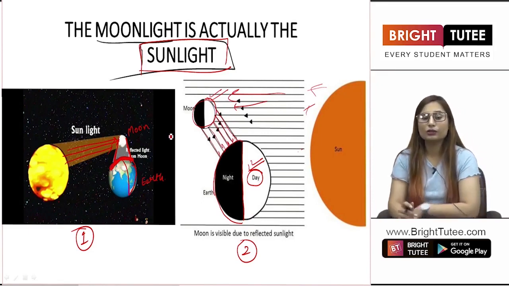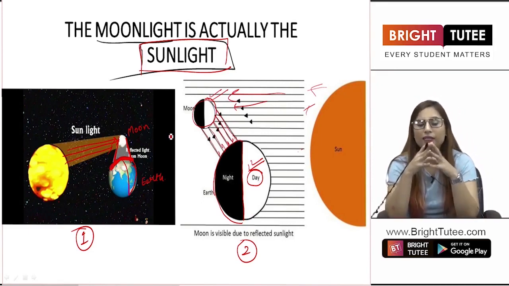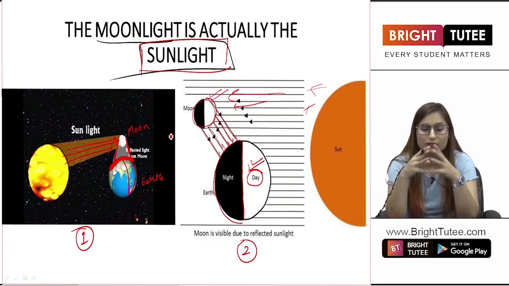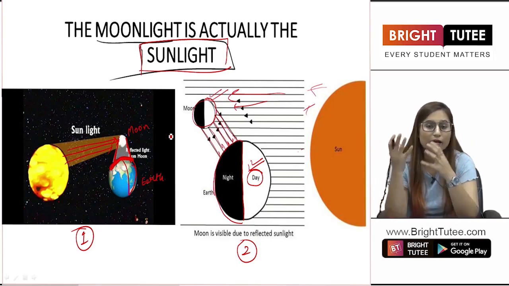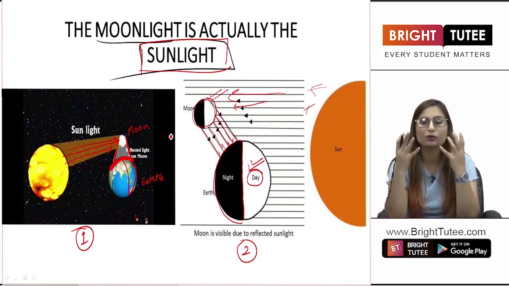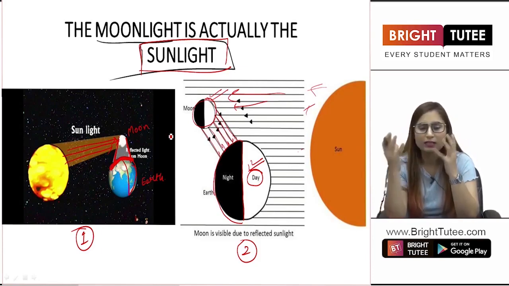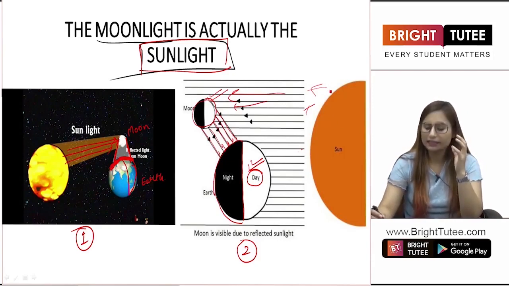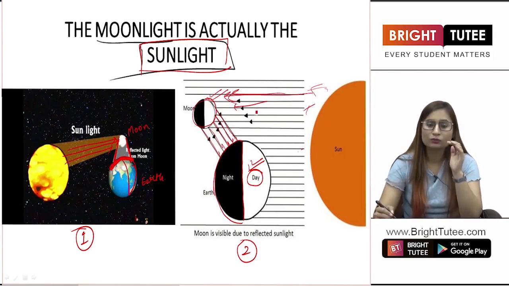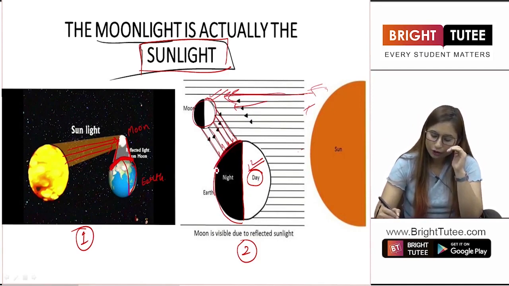Right. Now due to the reflection, it appears that the moon is throwing light towards us. So it was assumed earlier that the moon also has some light source, its own light. But it does not happen like that. The light rays are coming directly from the sun, then reaching the moon and then getting reflected towards the earth. And where the rays fall, the moon appears to be very bright.